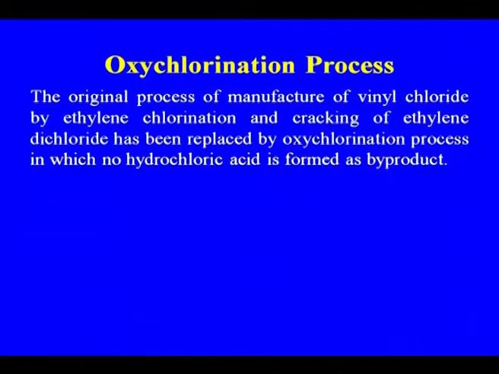Now let us discuss the oxychlorination process, because now all vinyl chloride manufacturing is based on the oxychlorination process. The original process of manufacture of vinyl chloride by ethylene chlorination and cracking of ethylene dichloride has been replaced by the oxychlorination process, in which no hydrochloric acid forms as a byproduct, which was a problem in the case of the direct chlorination process. Already I have discussed that point.